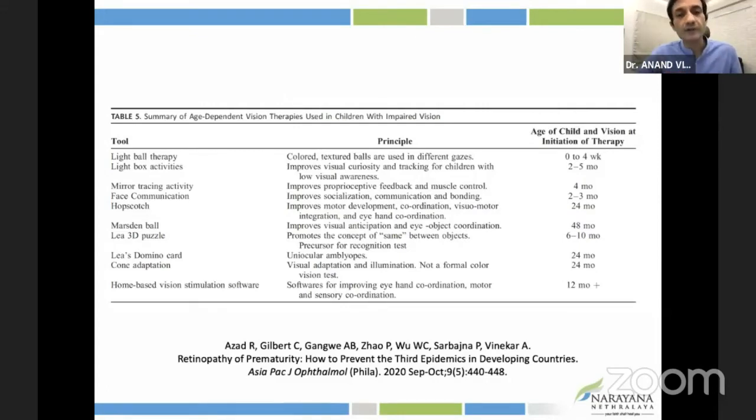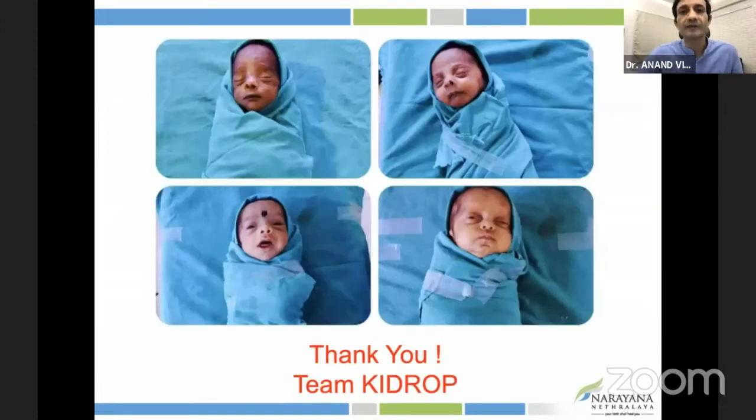In our center, we also have the speech therapist, the occupational therapist, the physiotherapist, a cognition specialist, and a pediatric neurologist, all on the same floor. We're fortunate that we are now able to provide a holistic approach under one roof, as Dr. Karoubi mentions. We hope that after the pandemic, we can integrate with schools. As rightly mentioned, integrating it with inclusive education is becoming a challenge, and we have to work not just with the NGOs, but also with the government to make that happen. This is the summary of the principles and the therapy that we do that was published in Dr. Azad's paper recently. Thank you very much for the opportunity.